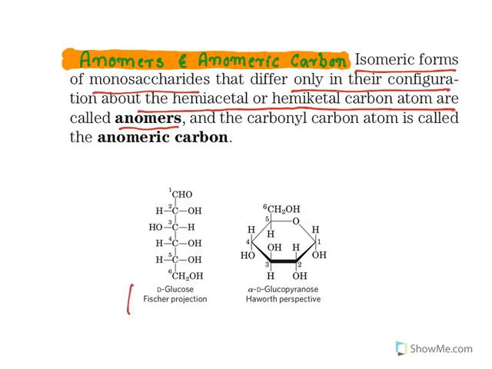Now again, we have seen the straight chain is depicted by Fischer projection, whereas the cyclic form is depicted by Haworth perspective representation.